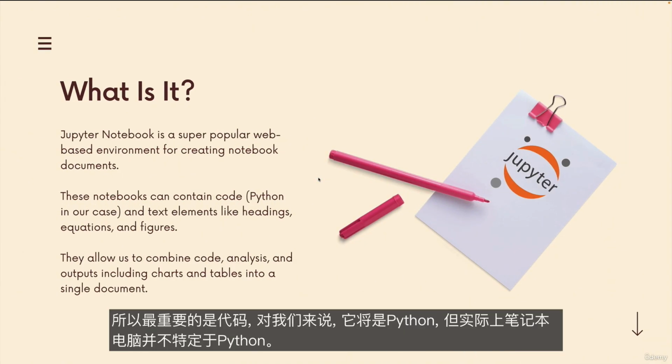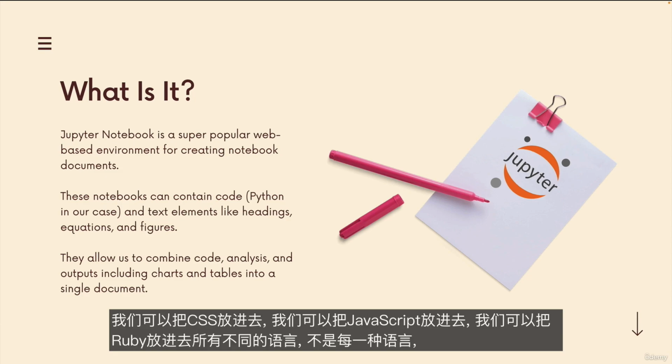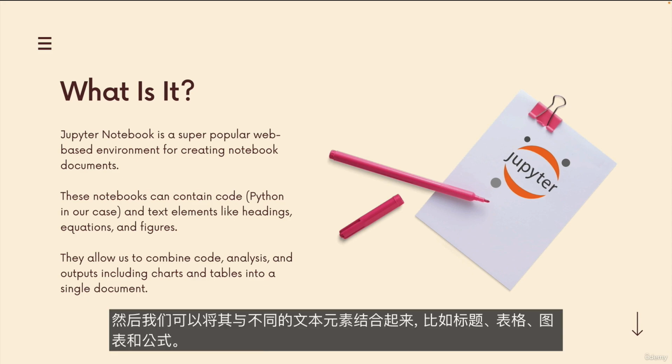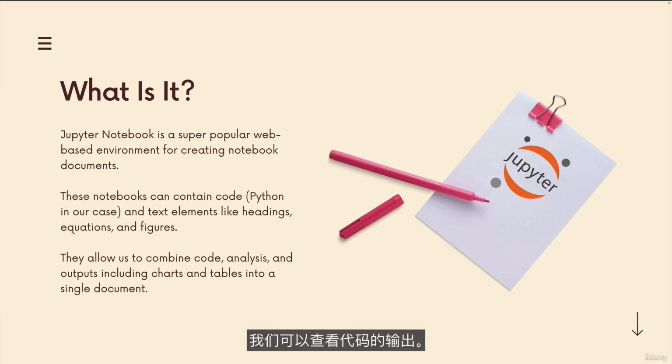So there's code, most importantly, and for us, that's going to be Python. But actually, notebooks are not specific to Python. We can put CSS in them. We can put JavaScript. We can put Ruby, all different languages. Not every language, but many different languages. And then we can combine that with different text elements like headings and tables and figures and equations. We can view the output of the code.